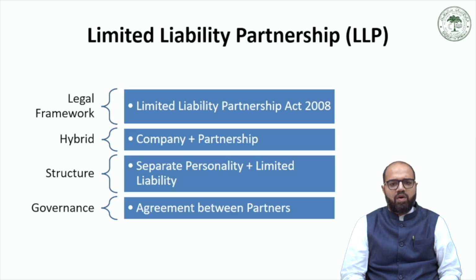Now the LLP is called a hybrid between a company and a partnership as it contains elements of both a corporate structure as well as a partnership firm structure. It is an alternate corporate business form that gives the benefits of limited liability of a company and the flexibility of a partnership. As the name suggests, the liability of the partners is limited to their agreed contribution in this LLP.